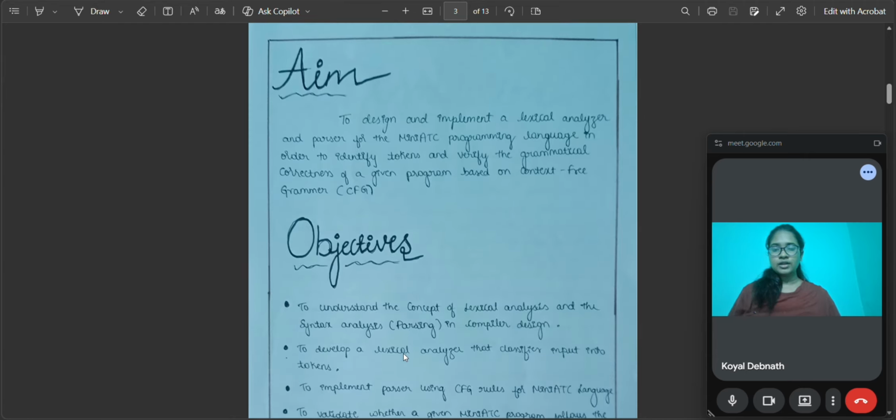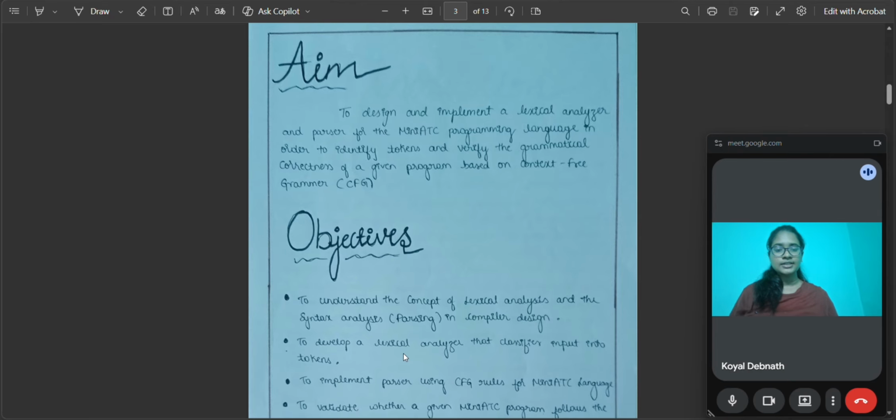So here is the aim of the project. The aim of this project is to design and implement a lexical analyzer and parser for the MiniATC language using Python. Here we have used Python for coding. The system checks whether the given MiniATC program is lexically correct and syntactically correct. If both conditions are satisfied, the program is considered valid.